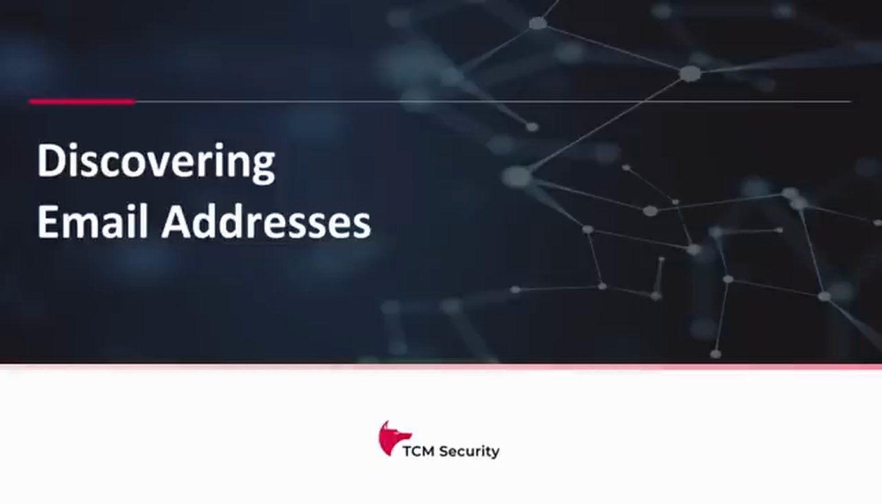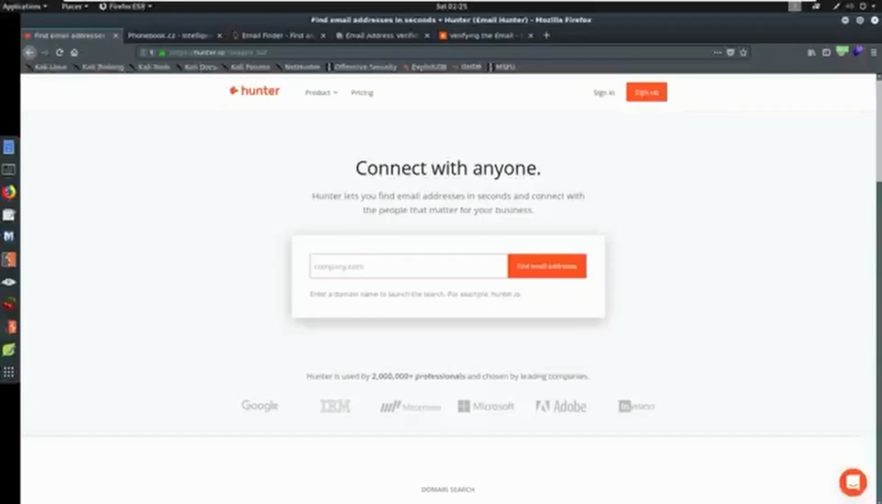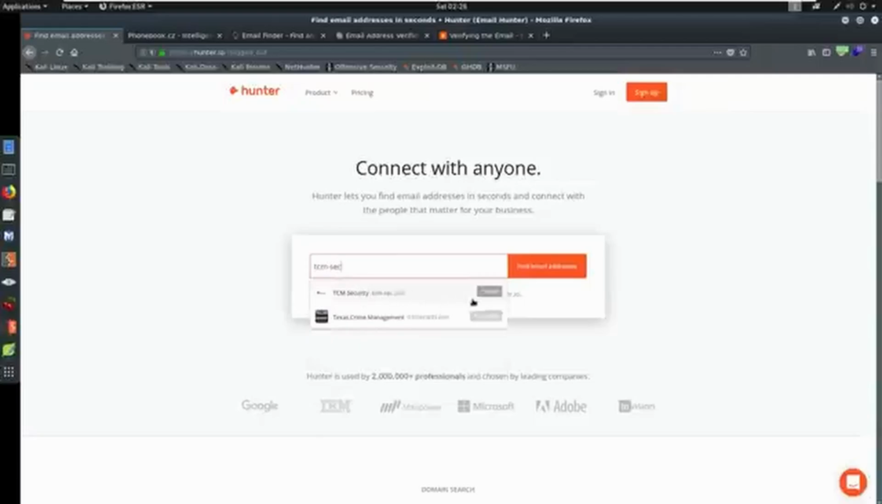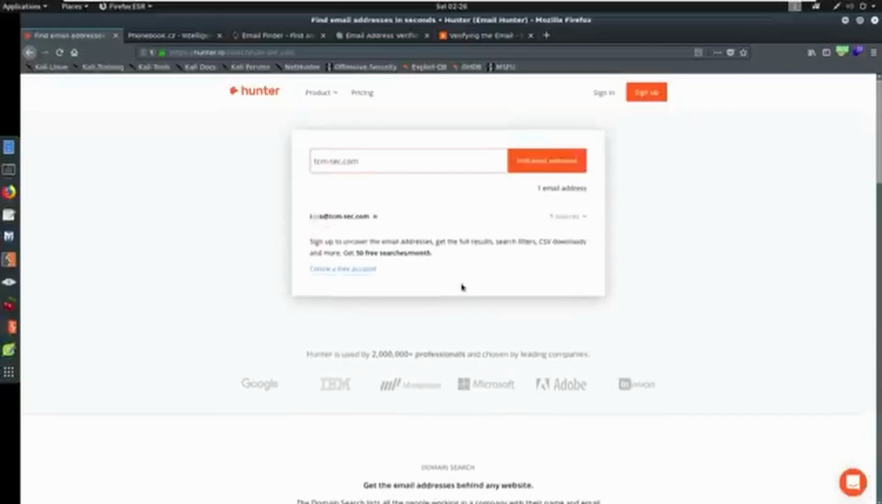So let's go ahead and move over to the Kali Linux machine that I've got. The first website is one of my favorites: hunter.io. You just come to hunter.io. You get like 50 or 100 free searches a month. I don't remember what it is, but it's a fair amount. You can come here and basically just type in a company name. So say I want to type in TCM Security, tcm-sec, and you can see TCM Security here. We get one result on the email address, so we'll click it and see what happens here.